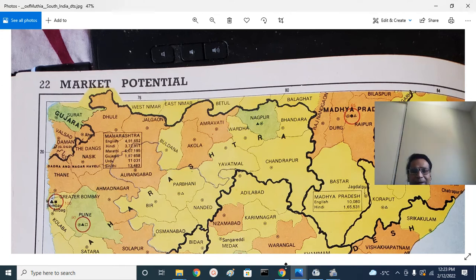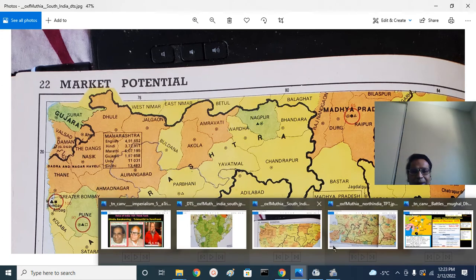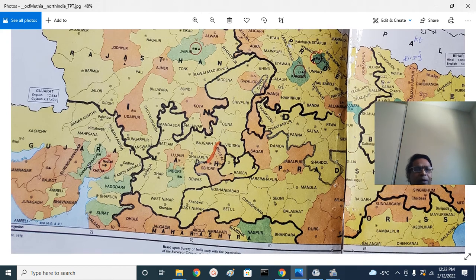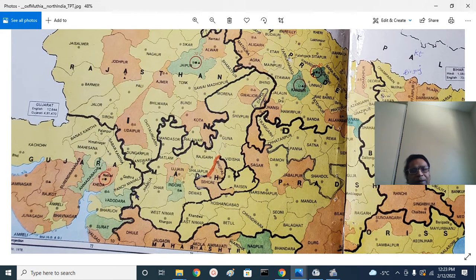Ahmedabad there. And you can see the other map, North India. This is Khandesh, this is Surat, this is Ahmedabad. Aurangzeb moved his army through the Burhanpur pass, crossed the Narmada River at Handia, and entered.